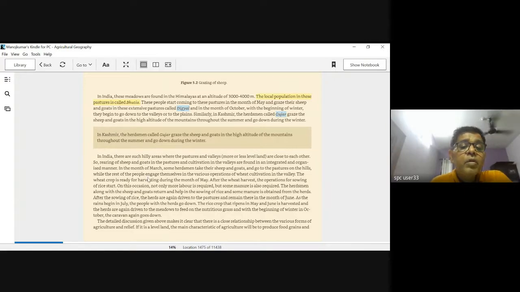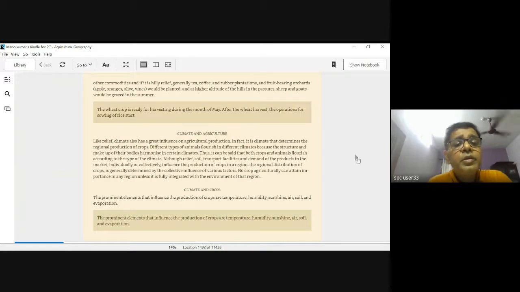You have many of such grazing pastures in India, and we have seen these various discussions which will help us understand that relief will have a definite effect as far as agricultural produce is concerned.